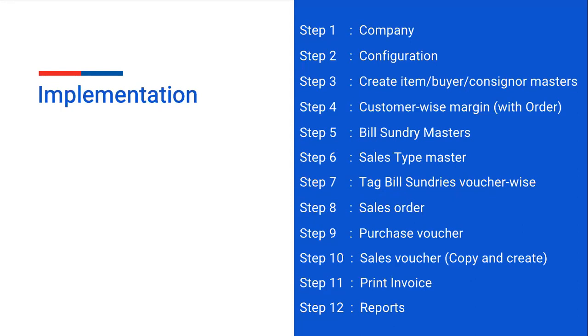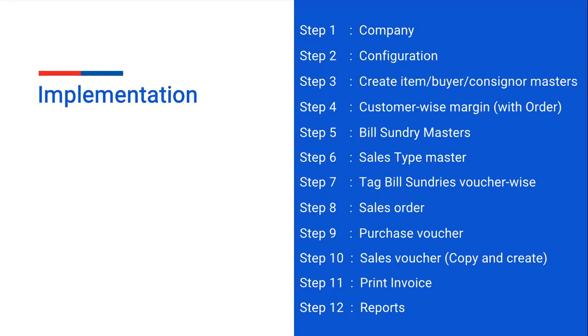When you click on the save option in the purchase voucher, it will automatically ask you to copy and generate the sale voucher. When you click on copy and create the sale voucher, it will automatically copy all the configuration into your sale voucher. You just have to save the sale voucher on the basis of the sales order. 11th step, you have to print the invoice.